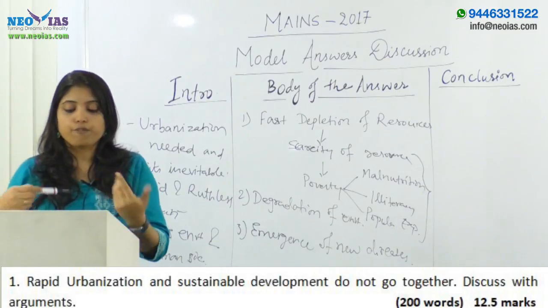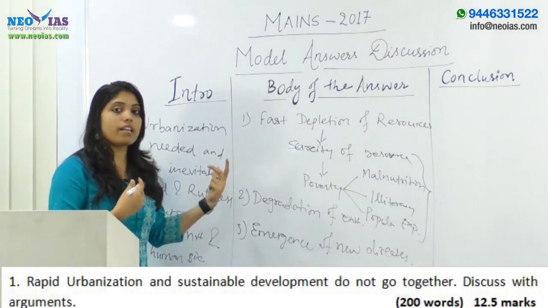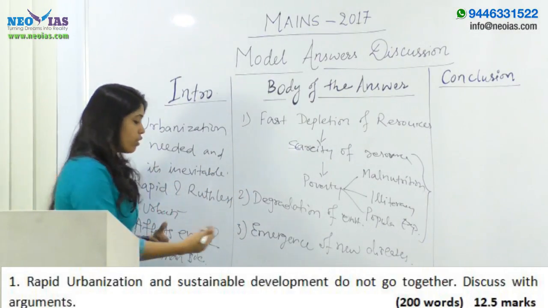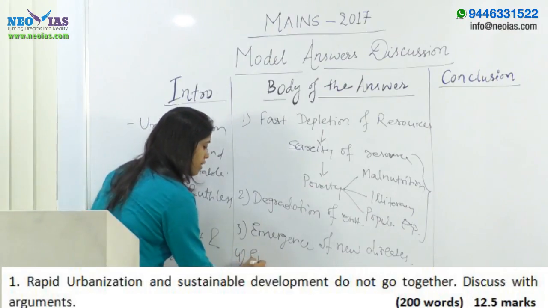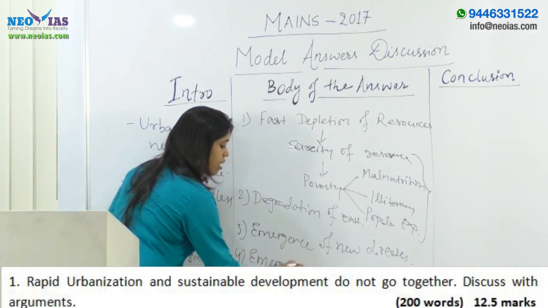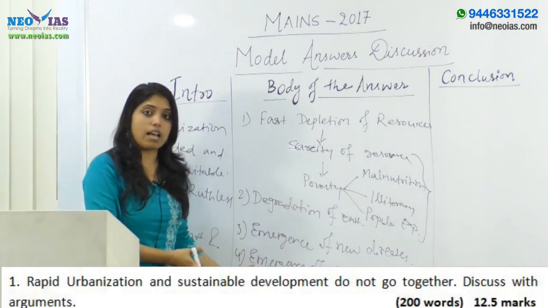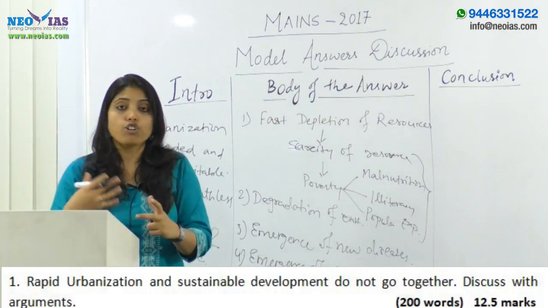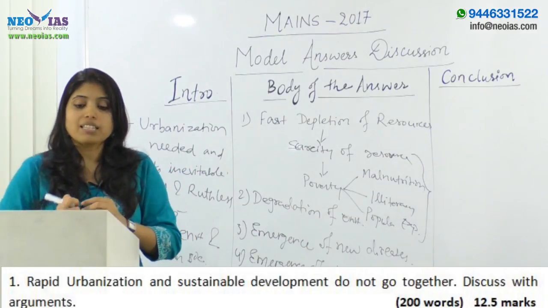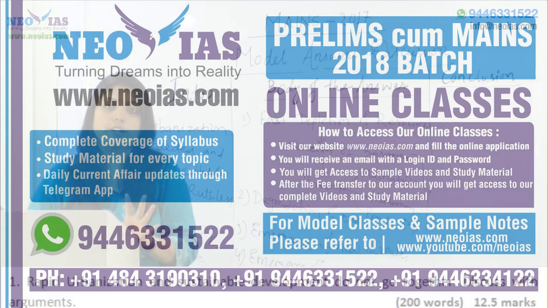Now the fourth argument: with rapid urbanization, we have seen there is a problem of emergence of slums. And rehabilitating these slums needs a lot of effort. So this is again making the urban setup an unsustainable urban setup.